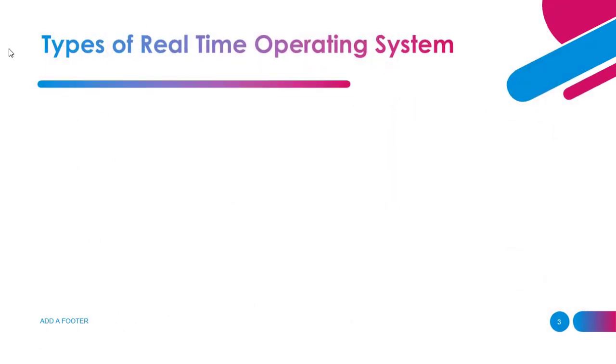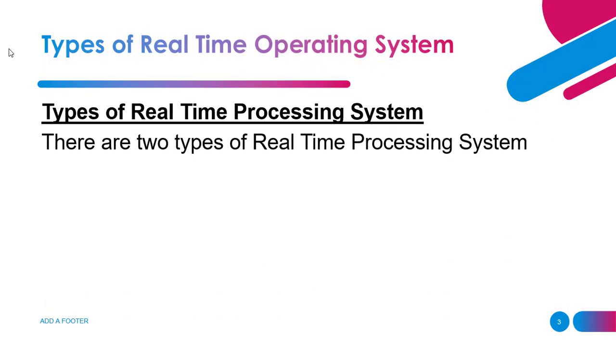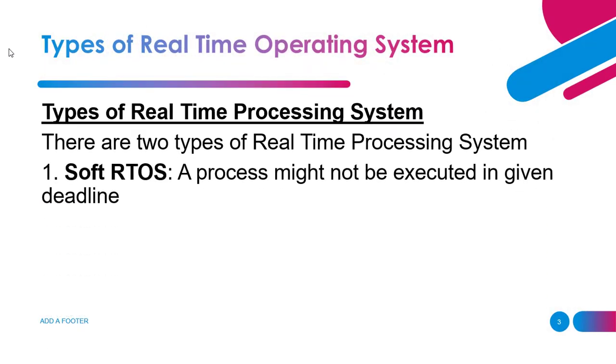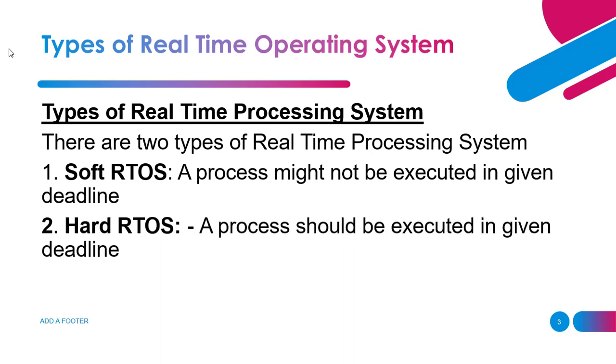So there are two types of real-time operating system: a soft real-time operating system and a hard real-time operating system. In soft real-time operating system, it is not necessary that a process be executed in a given deadline.